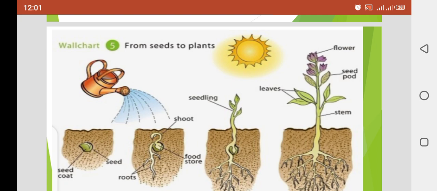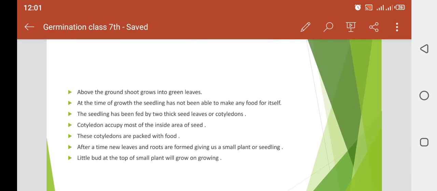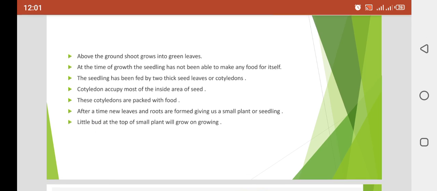Then we call it a seedling, a small miniature plant. After that the seedling develops into a proper plant with flower, seed, leaves and stem. Clear? The above-ground shoot develops into green leaves.